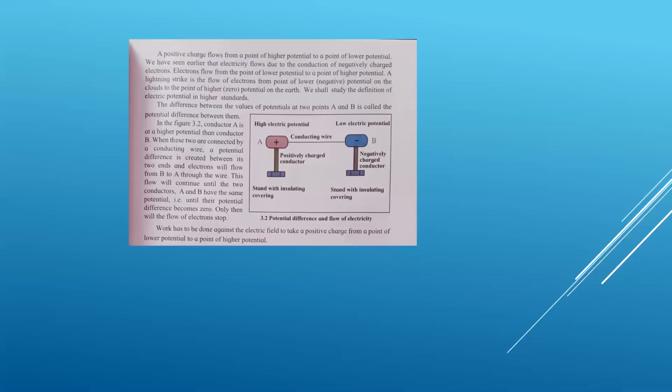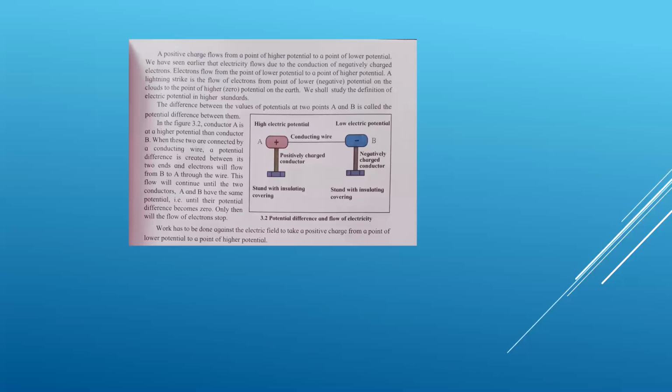See what is given in the textbook: the difference between the values of potentials at point A and B is called the potential difference. It means the difference between high electric potential and low electric potential. Suppose that high electric potential is 100 volt and low electric potential is 70 volt. So the difference between these two is 30 volt.